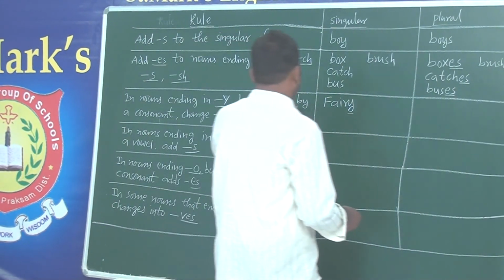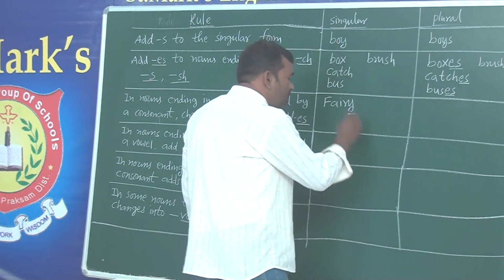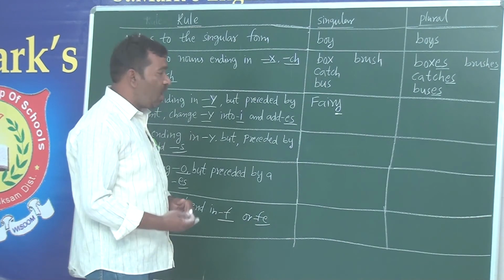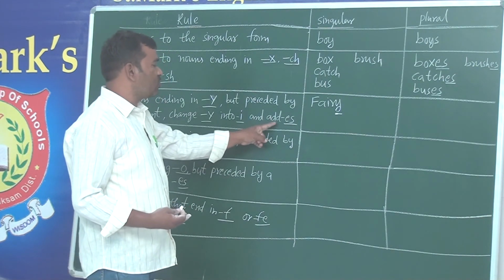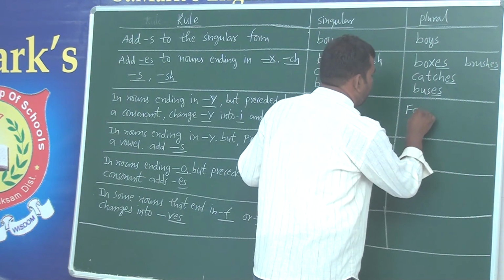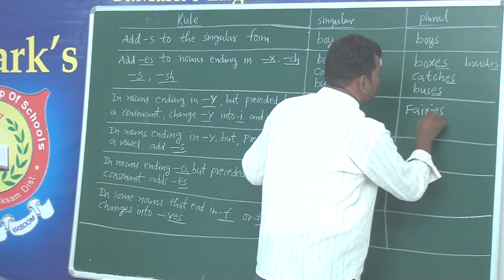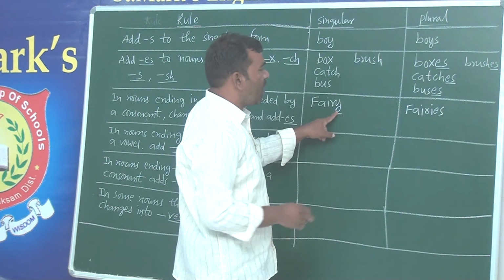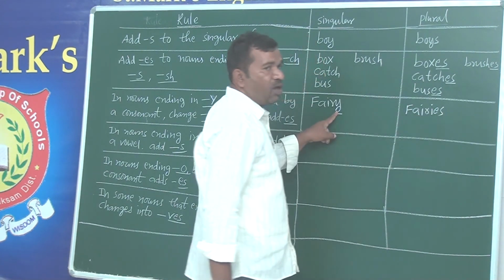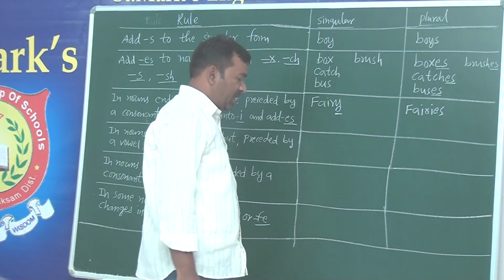As per the rule, this ending letter Y will change into I. Later on, it also has to be added with ES, like this. F-A-I-R-I-E-S, fairies. So do you see, Y has turned into I and ES got added to it. Therefore, it has become fairies.